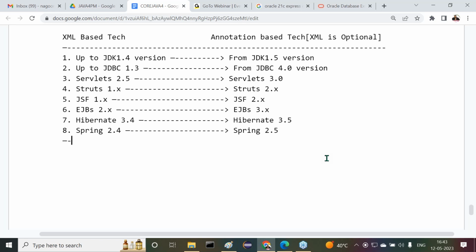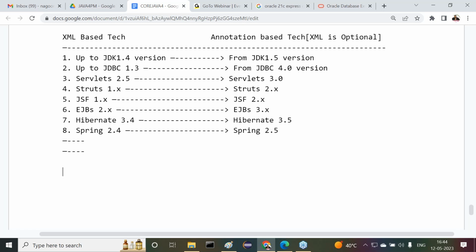Like this, so many things exist here, and so on. This is exactly the meaning of XML based technologies and annotation based technologies: in which technologies we are using XML and in which technologies we are using annotations.